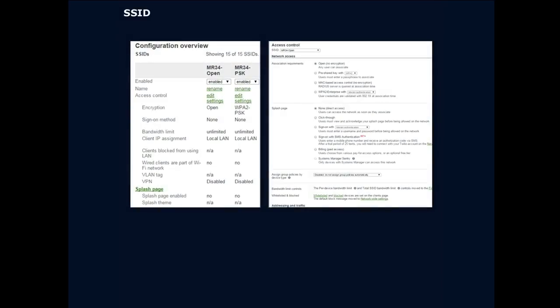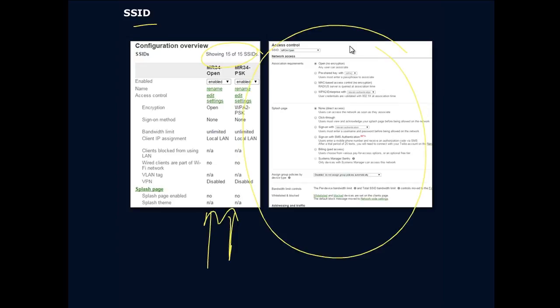So we can continue with our SSID configuration. I actually jumped the gun here and showed you this in a demo already, but you can see here, in this case, there are 15 SSIDs available. You can see that here are 2 listed. The other ones might be empty. And then we have access control, how we're going to access them. So instead of showing you here, let me show you here.